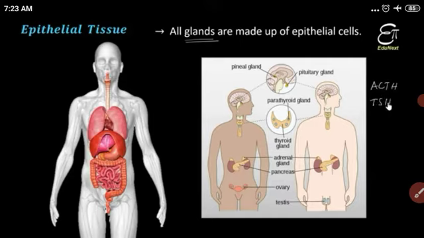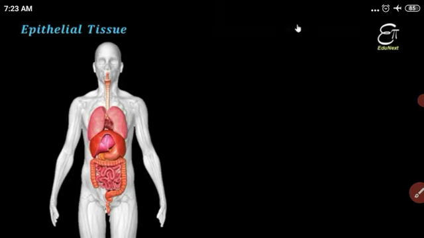Let us see the pituitary gland. You know the pituitary gland secretes hormones like ACTH, and these glands are also made from epithelial cells. Understood? So epithelial tissue is also called glandular tissue.